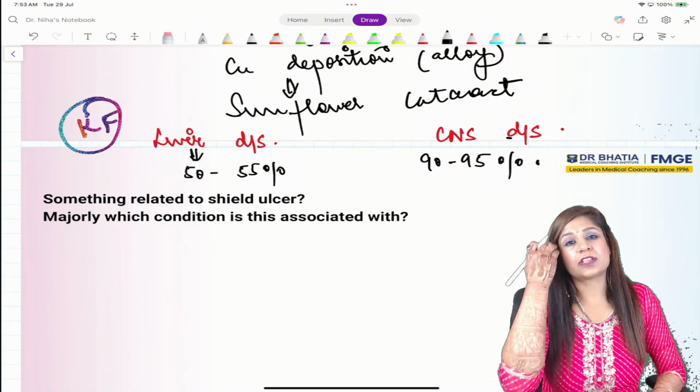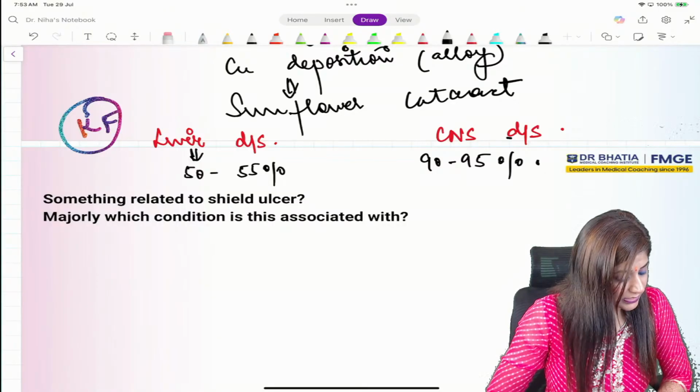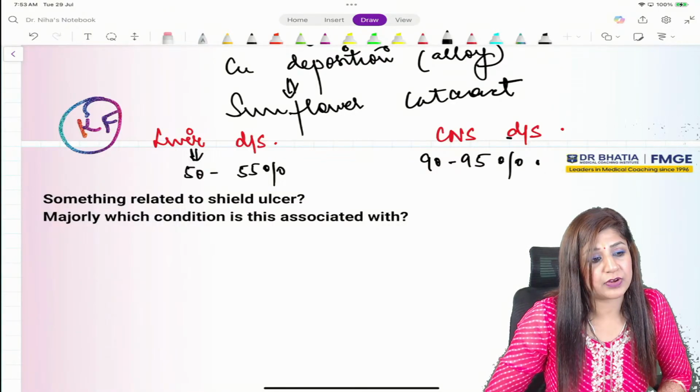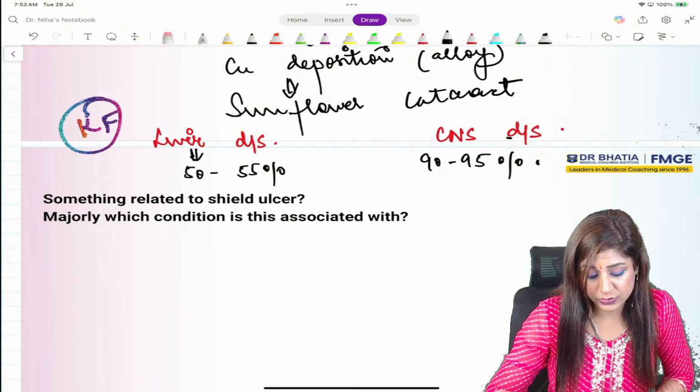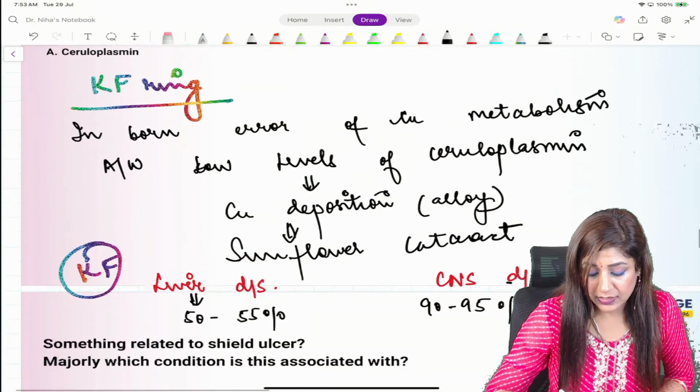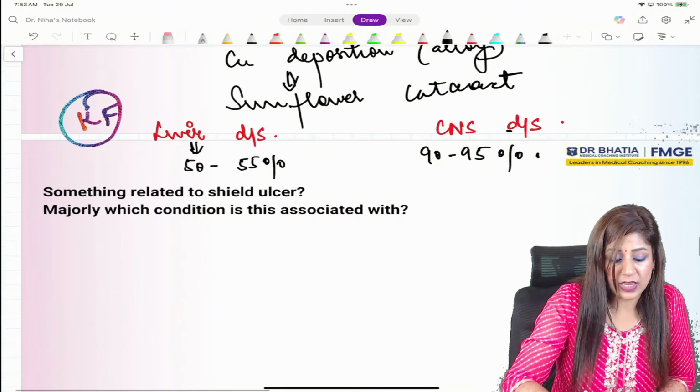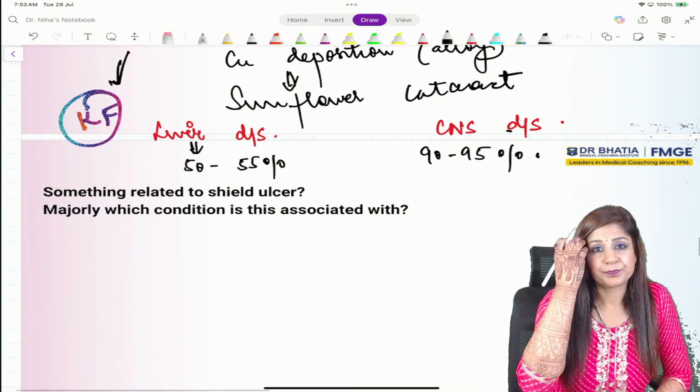I do not know the exact question, whether they asked about the KF ring, cataract, ceruloplasmin, or copper deposition in the alloy form. Most probably they asked about the KF ring, then this is the answer.